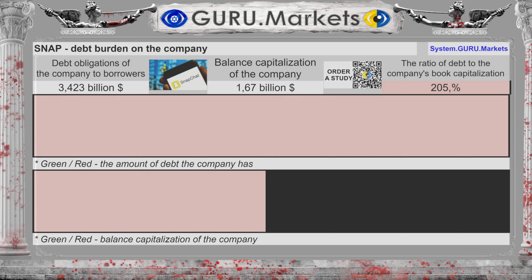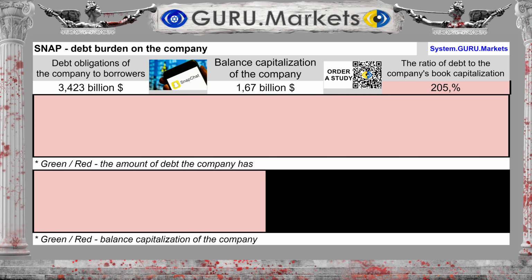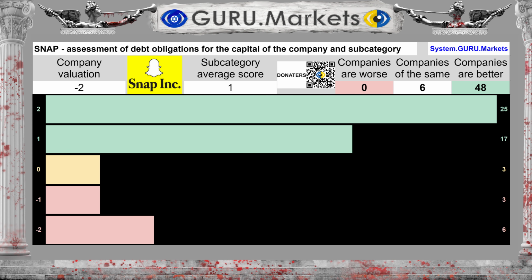The financial liabilities of the organization under study amount to $3.423 billion. Financial liabilities to book value amount to 205% of capital. Result on the company's financial obligations: very bad, -2 points.